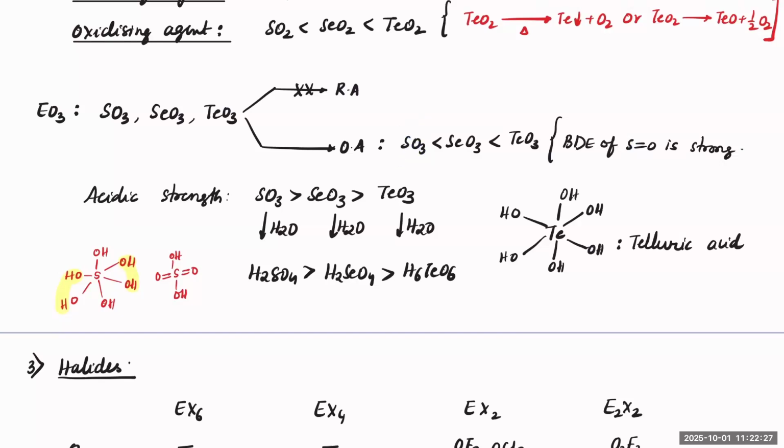Acidic strength wise, if you notice, as soon as you add water, you will get H2SO4, H2SeO4, and H6TeO6. The problem with tellurium is its double bond character is very weak. That's why telluric acid actually exhibits with 6 OH groups, because it can have the liberty to surround 6 OH groups due to its size. So telluric acid will have all 6 hydrogens this way. So if I ask you the basicity of telluric acid, the answer is 6. It can give 6 hydrogens, but others can give only 2.